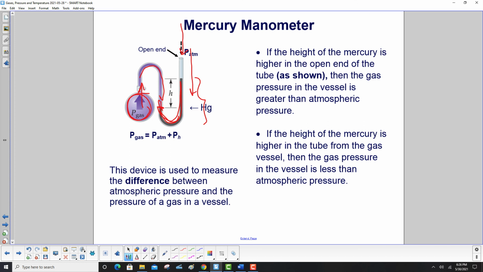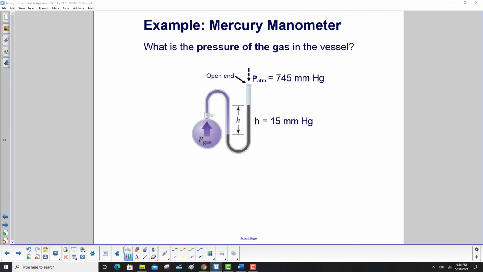Now let's take the other case and let's erase this here. And what if the level of the mercury was up here on that side and it was only here? That means the gas pressure in the vessel is less than atmospheric pressure.